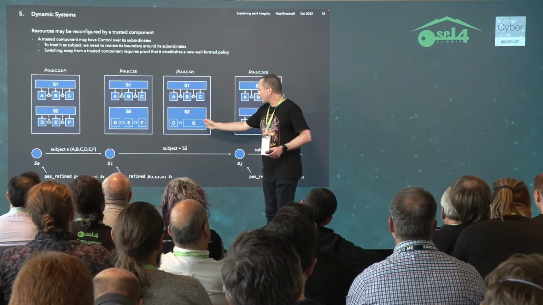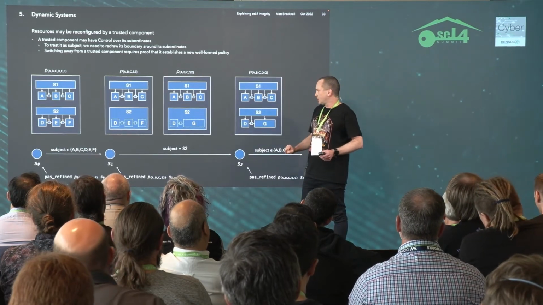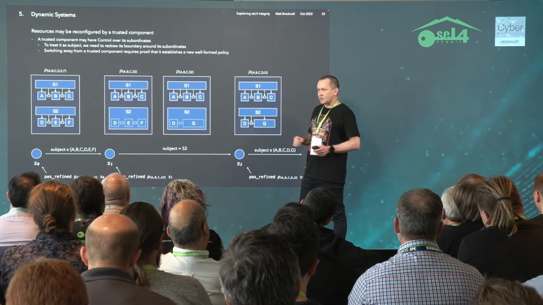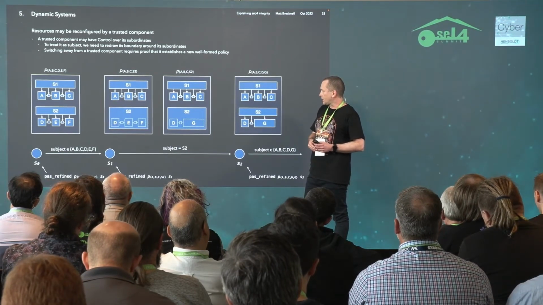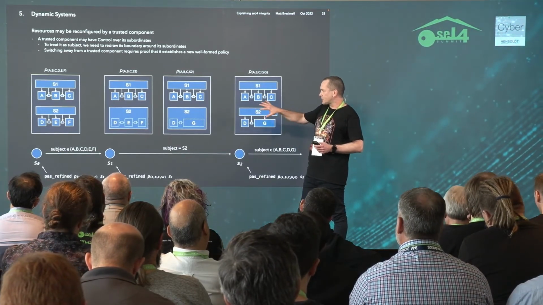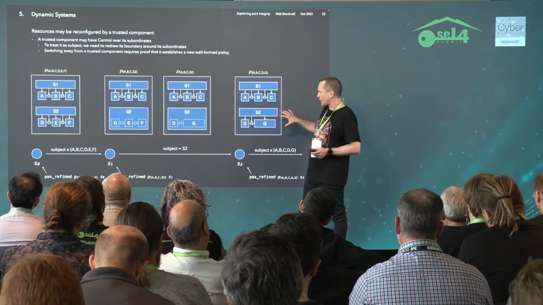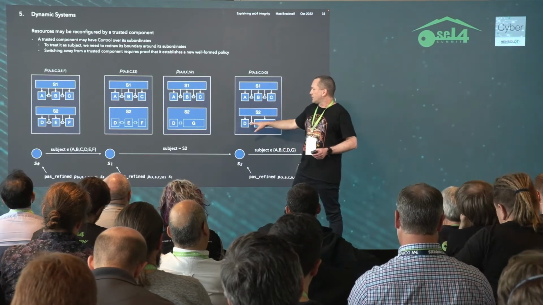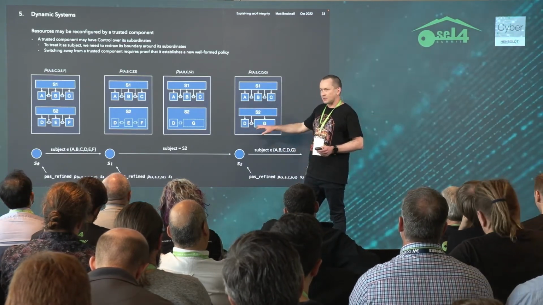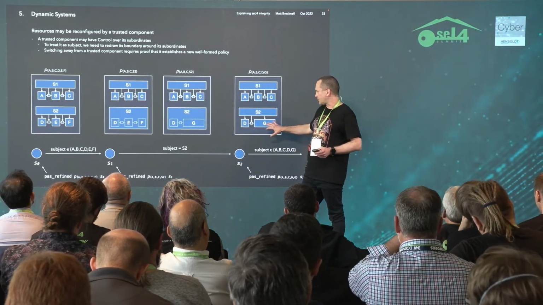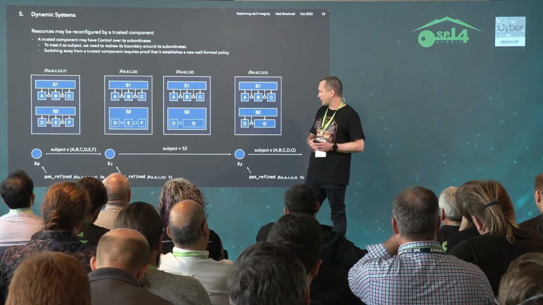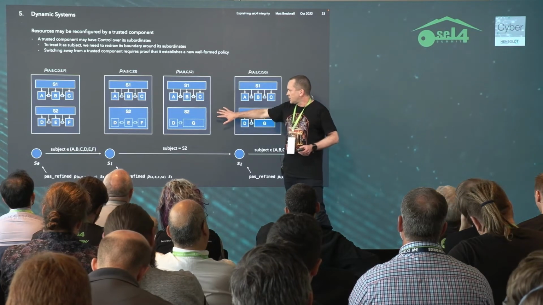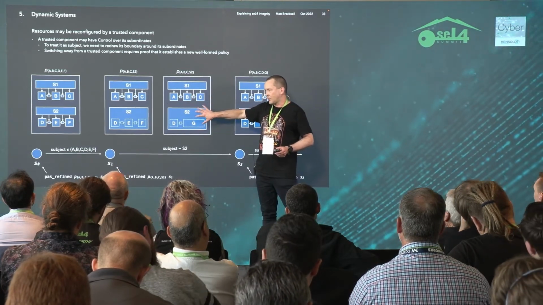Okay, so we need to do some extra proofs that are specific to this system to reason about the behavior of S2, so that when we move to this state, we know that we can construct a well-formed policy for D and G. So the policy switches in a dynamic system are quite a bit more dramatic, and we need to do some extra proofs to say that when we exit a trusted component, we can establish a well-formed policy for its subordinates.